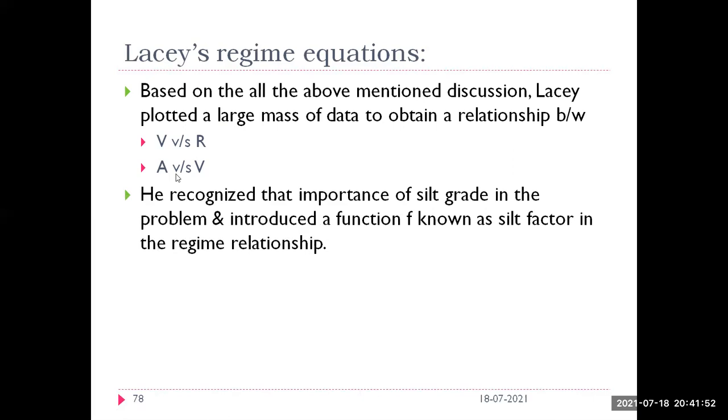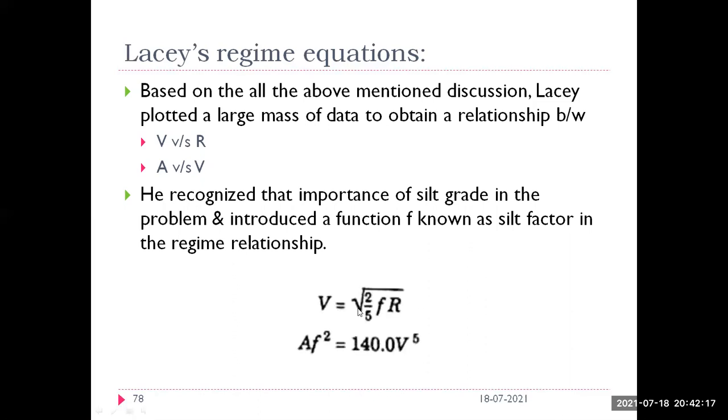He plotted two relationships: between velocity and hydraulic mean radius, and between area and velocity. He also recognized the importance of silt factor and introduced the silt factor, called function F, in his relation.